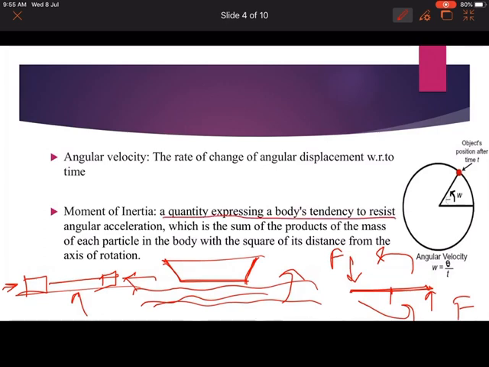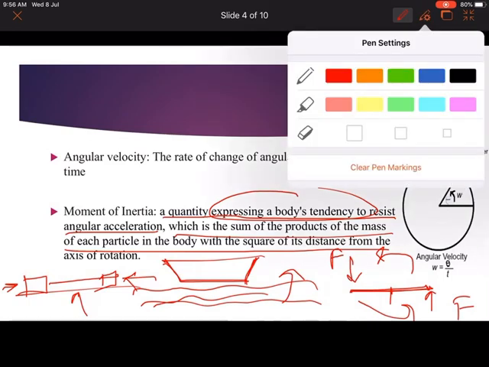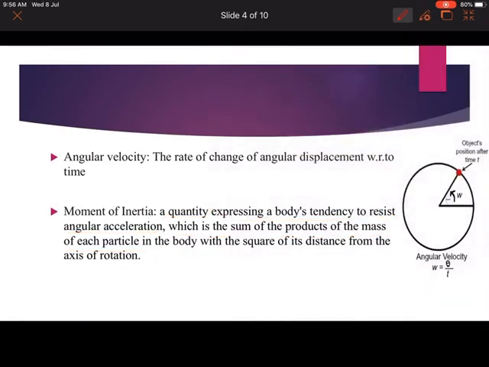In mathematical terms, it is a quantity expressing a body's tendency to resist angular acceleration, which is the sum of the product of the mass of each particle in the body with the square of its distance from the axis of rotation. Suppose this is the point of the axis of rotation and this is the object. We have to find the moment of inertia.